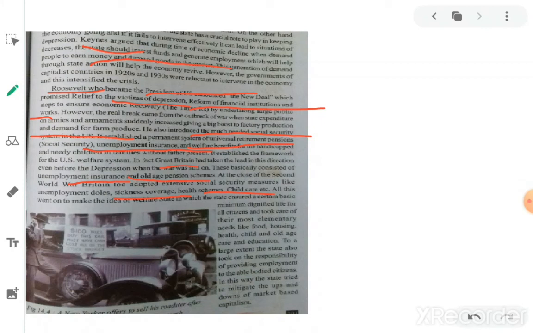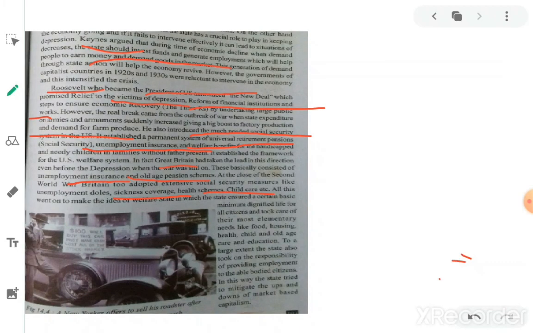All this went on to make the idea of the welfare state, in which the state ensured a certain basic minimum dignified life for all citizens and took care of their most elementary needs like food, housing, and health.